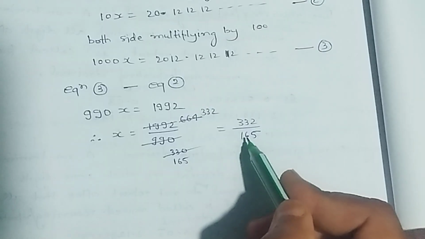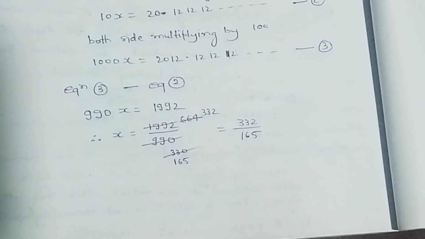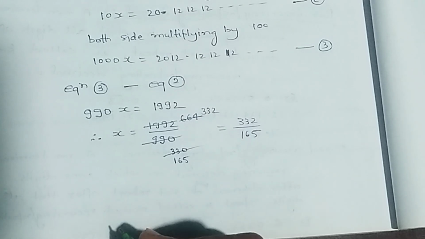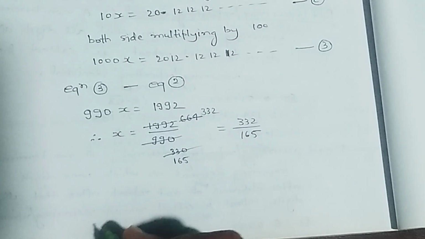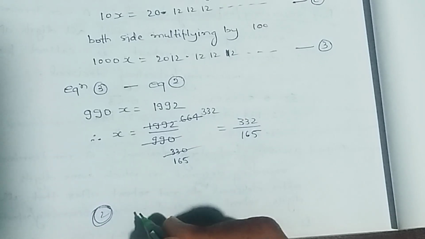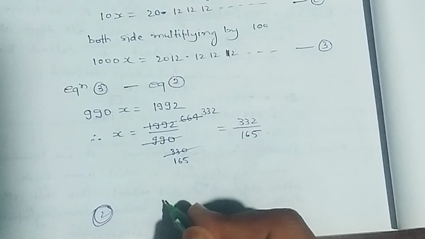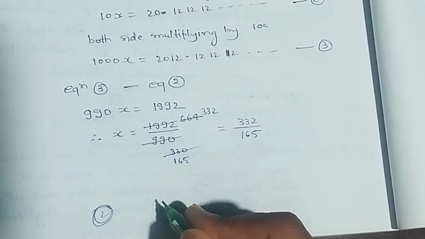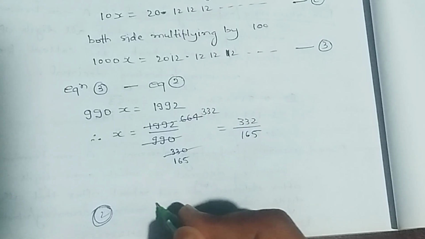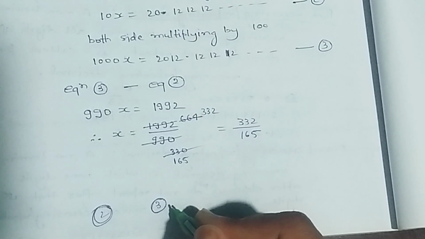Simplest form of it is 332 by 160. To change pure repeating decimal into simple fraction, we need only two equations, while to change mixed repeating decimal into simple fraction, we need three equations.